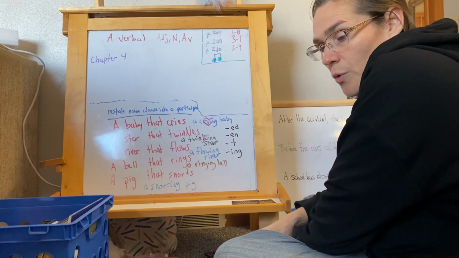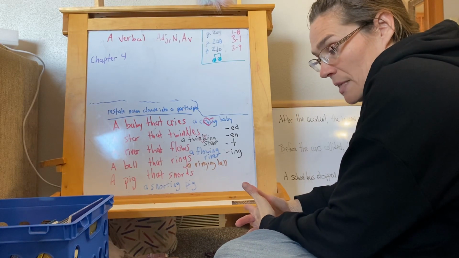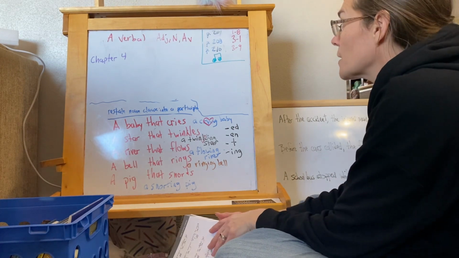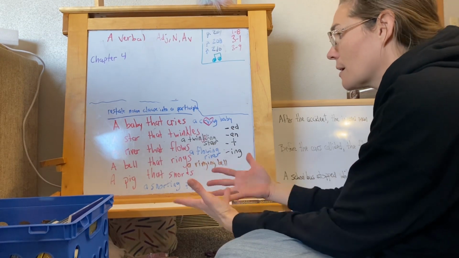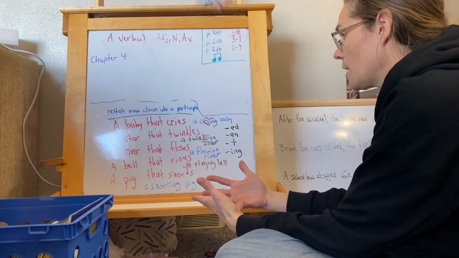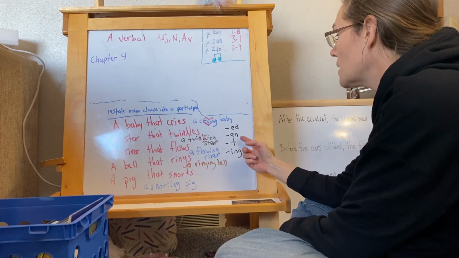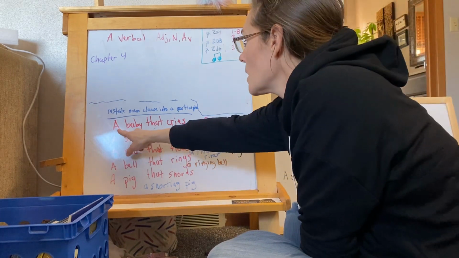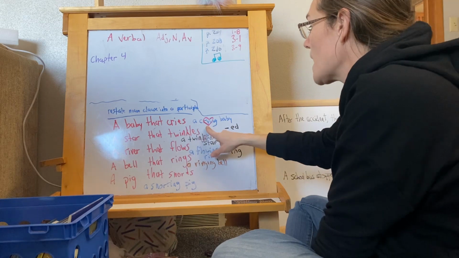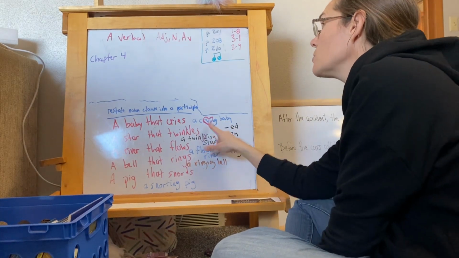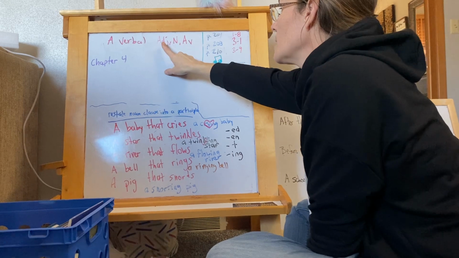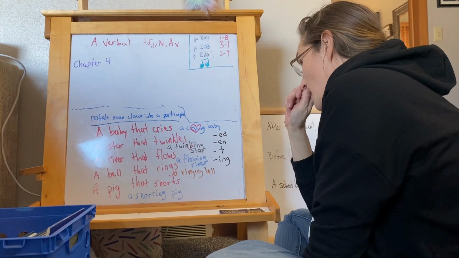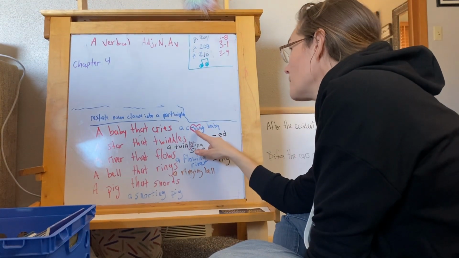Okay, today we're just going to analyze some sentences before we move on to lesson B. We're going to review what a participle is. A participle ends with ed, en, t, or ing. And remember, last time we changed a baby that cries into a crying baby. So crying is being used as an adjective. A verbal can act as an adjective, a noun, or an adverb, and in these participles, they're acting as adjectives.